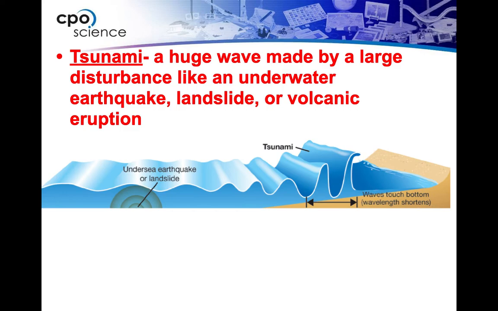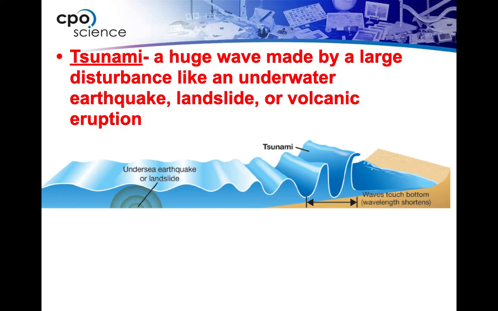Finally, we can't talk about ocean waves without talking about the largest ocean waves on Earth, and that is tsunamis. A huge wave may be caused by a large disturbance. It can be a variety of things. An underwater earthquake. So if Earth's tectonic plates move, it's enough to create a disturbance underwater that causes the water to forcefully move, and then you're going to get a tsunami. A landslide.